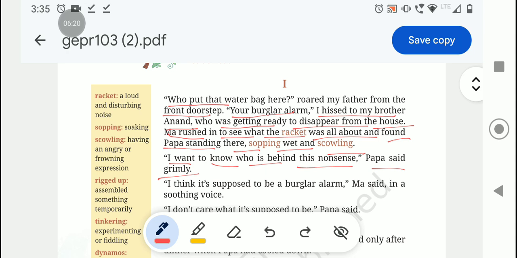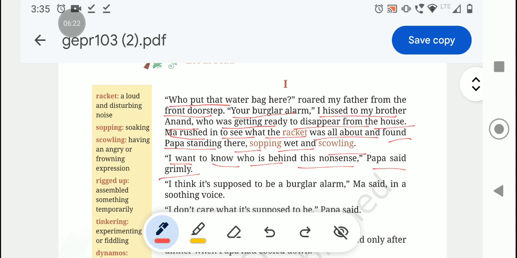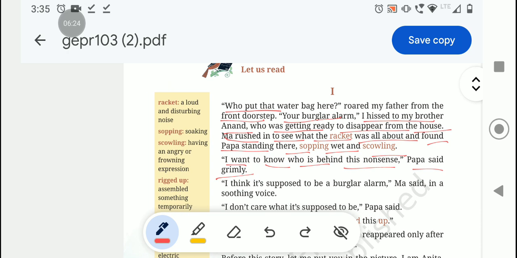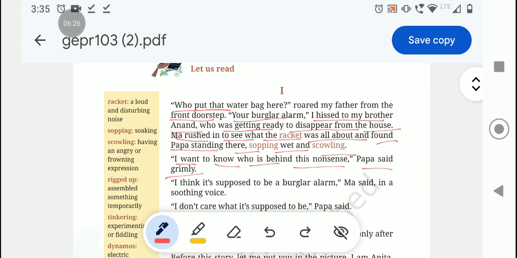Ma rushed in to see what the racket was all about. Racket means a loud and disturbing noise. And she asked what happened. Papa standing there, sopping wet. Sopping wet means soaking wet. And scowling means having an angry or frowning expression.